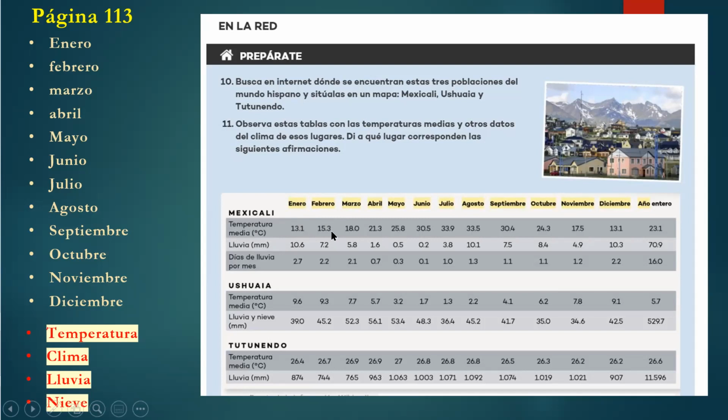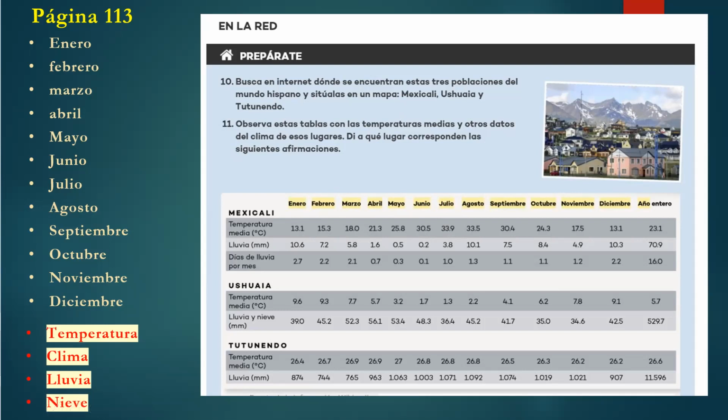En febrero, 15.3. So 13.1 is almost the temperature we got today in Calgary. So a bit cold, but not that cold. And then if you go to junio, julio, agosto, you see the temperature, la temperatura es 30.5 en junio. La temperatura en Mexicali es 33.9 en julio.